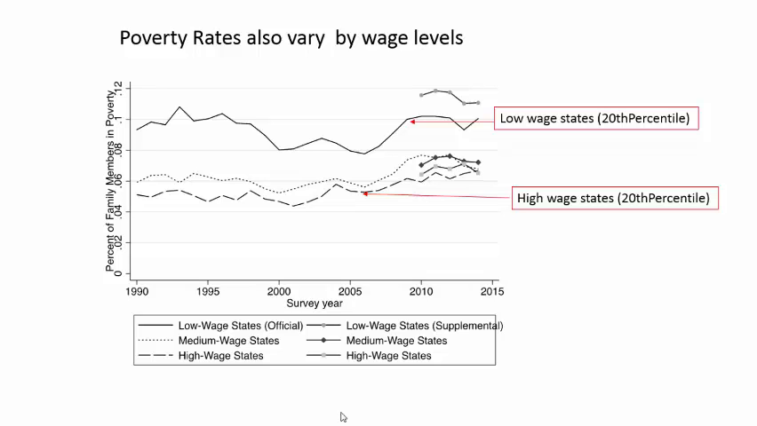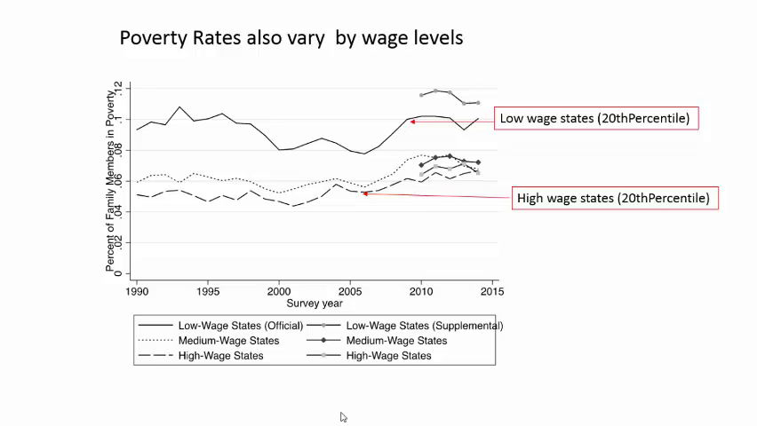There is substantial variation in the level of wages in different parts of the U.S., including wages near the bottom of the wage distribution that would be most relevant to poverty measures. This figure divides U.S. states into 3 groups based on the 20th percentile of their weekly wage distributions. The line for low-wage states shows poverty rates over time for those states where the 20th percentile of wages in 2014 is among the lowest third of all states. Medium and high-wage states and their poverty rates are defined similarly.